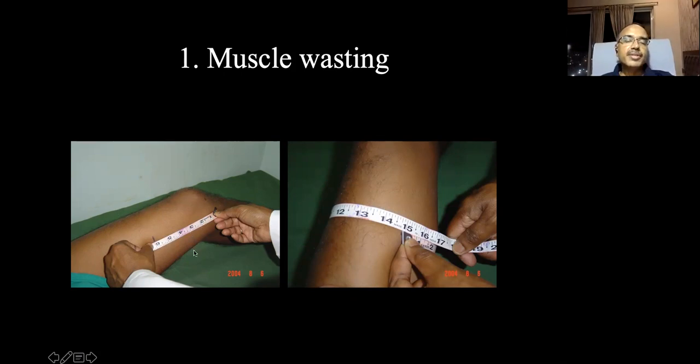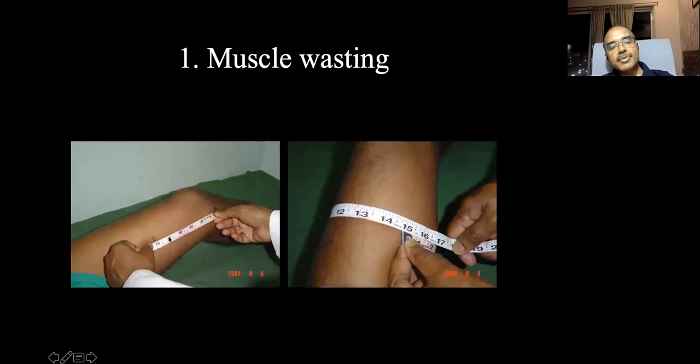So remember, phylogenetically, of the quadriceps muscle, the vastus medialis appears last and disappears first. So whenever there is wasting, first the vastus medialis disappears. So the earliest wasting which is measured is the vastus medialis going up.